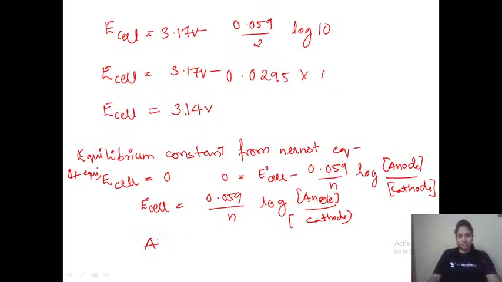At equilibrium, from the equilibrium chapter we have learned these concentrations are equal to Kc, the equilibrium constant Kc. So this we can write as log Kc. So E naught cell is equals to 0.059 upon n log Kc. So this is a very easy formula.